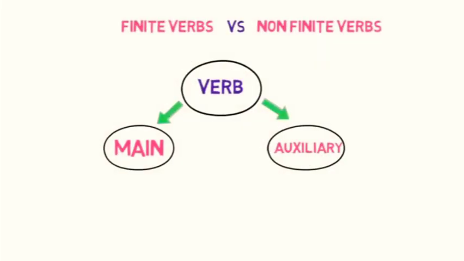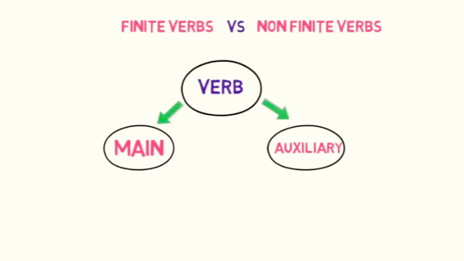Okay, so till now we have talked about verbs and its kinds. Verbs are the words that denote an action, a state of being or possession. Verbs are mainly divided into two parts, main verbs and auxiliary verbs.